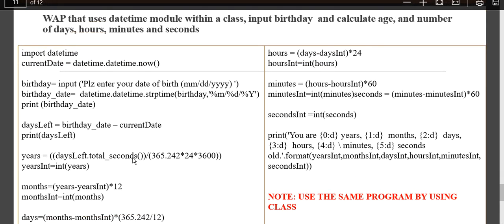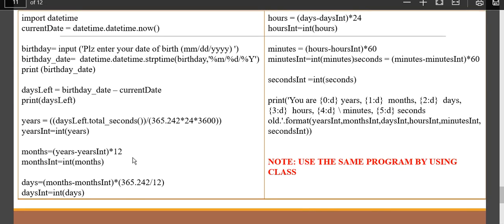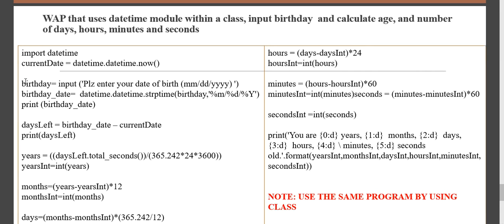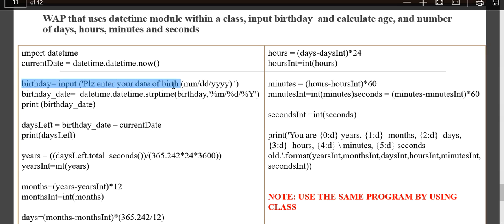This is actually an assignment for you, but still I have given the hint for you to write this code, but you have to write the same program by using Python class. Now I'll give an example of this. You are going to take an input of your birthday in the format of month, date and year. Okay, now I want to use strptime.